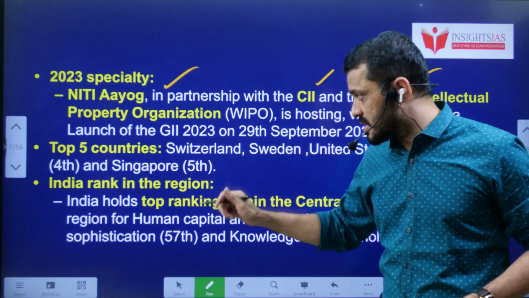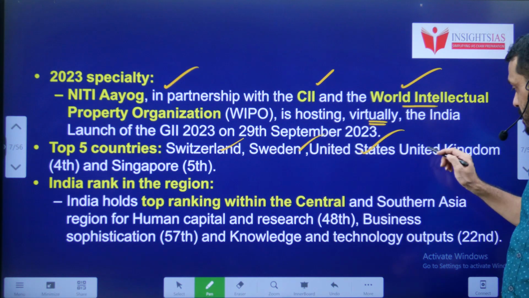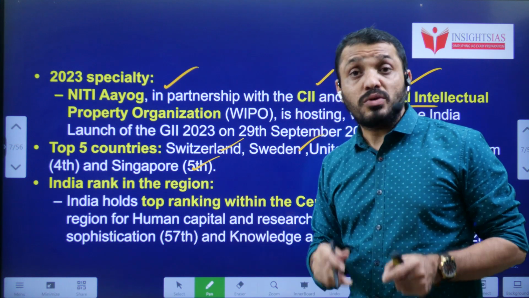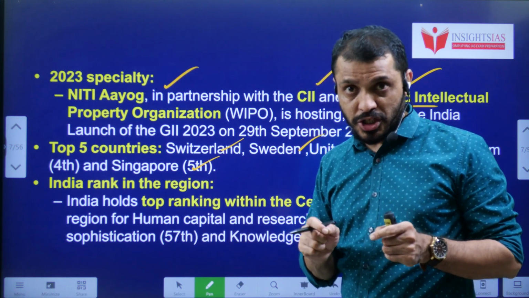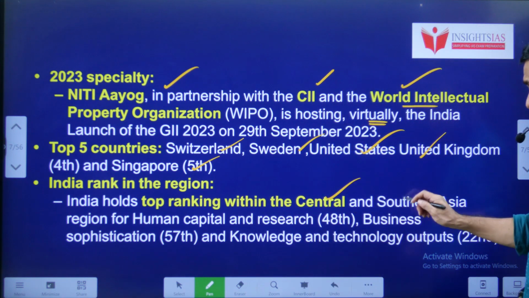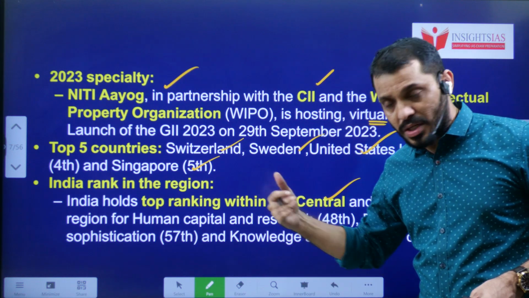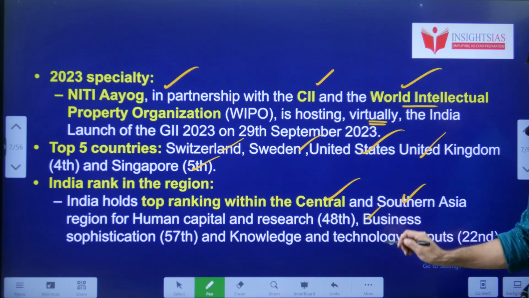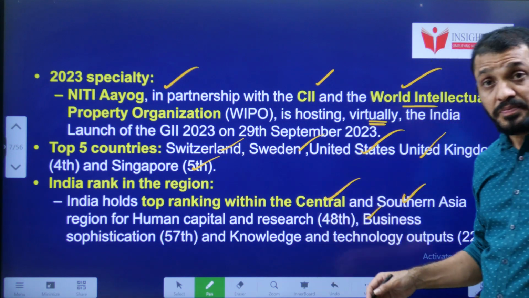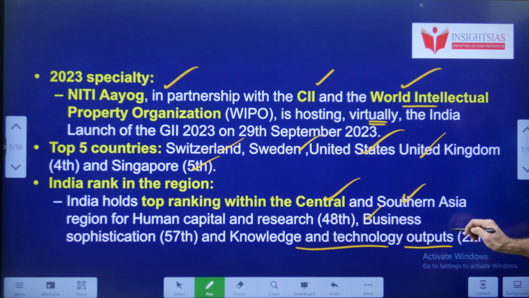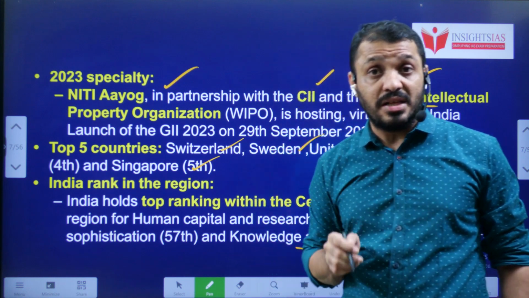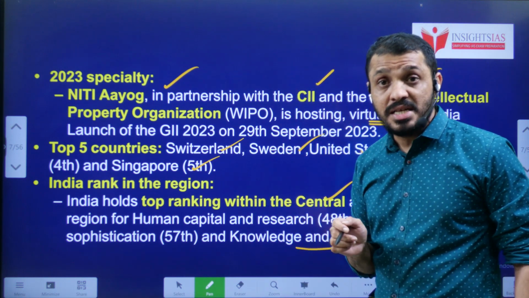Then we will see the top 5 countries: Switzerland, Sweden, USA, UK and Singapore. These are the top 5 countries. India is performing much better in this particular region. India's rank is 40, the top rank in the Central and South Asian region compared to other countries. In terms of human resources, India is 48th, in terms of business application 57th, and in terms of knowledge and technology output 22nd. Overall, India is performing very well compared to its neighbor countries in South as well as Central Asia.